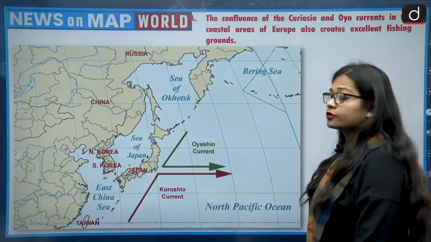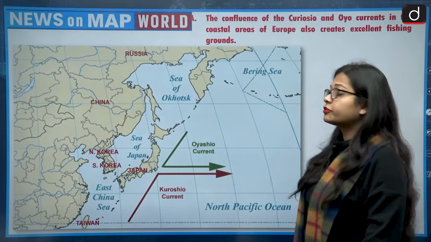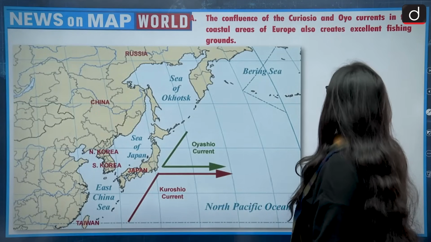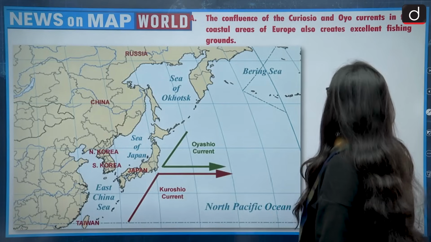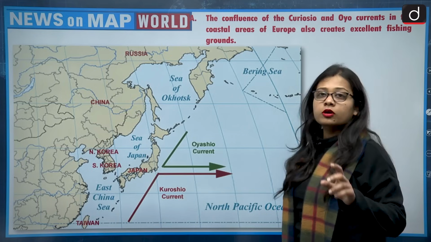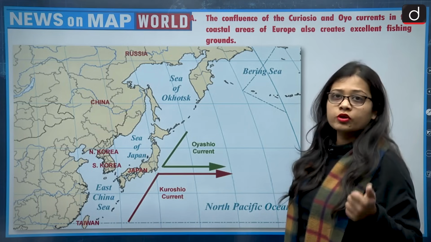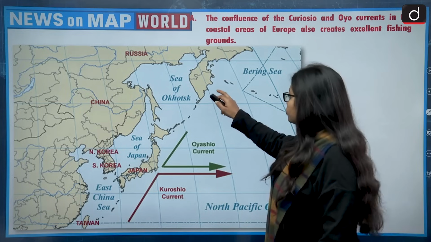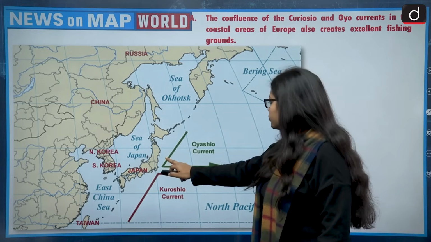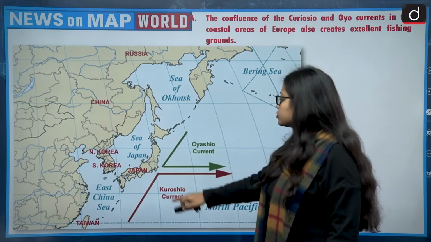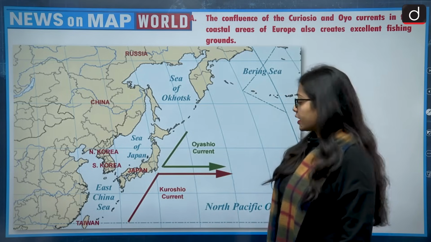Now let's get back to the question. The first option that we talked about was the confluence of the Kuroshio and Oyashio currents in the coastal areas of Europe also creates excellent fishing grounds. So we'll talk about the location of the Oyashio and Kuroshio currents. The Oyashio current is a cold current and it flows in the Pacific Ocean, coming from the poles downwards.